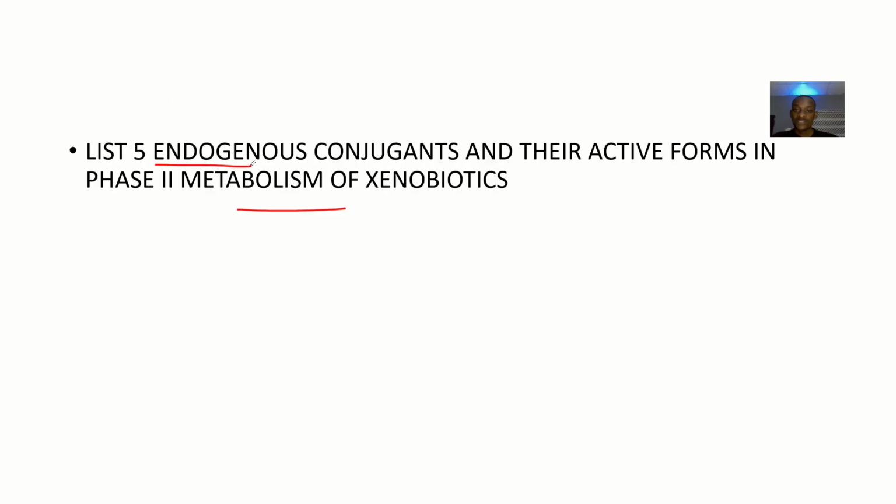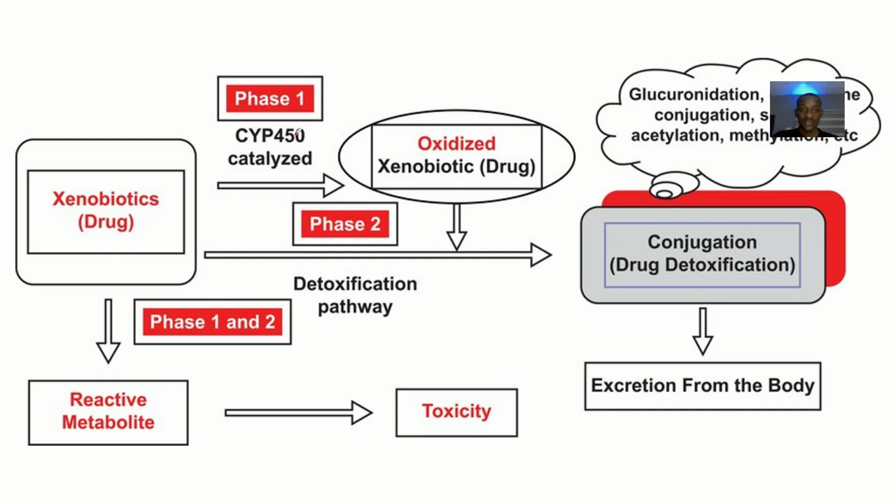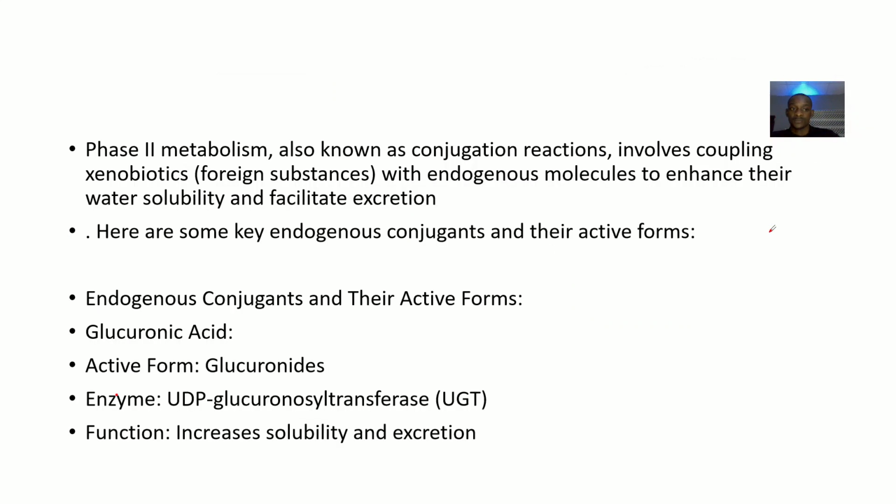Okay. So this is phase 1, and this is phase 2. Phase 2 is mostly conjugation. We said that phase 2 metabolism is also known as conjugation reactions, and it involves coupling the xenobiotics, which are basically foreign substances. When you say conjugate, you are joining one part and one part. So it involves coupling the xenobiotics with endogenous molecules, because you want to enhance their water solubility and facilitate excretion.